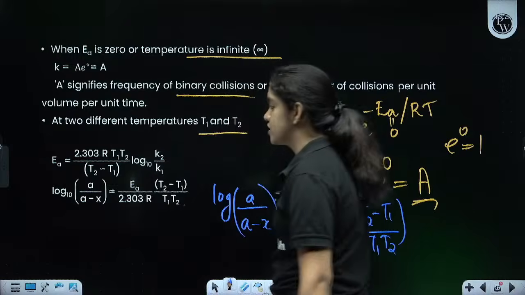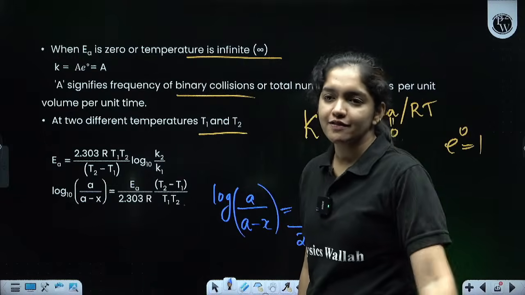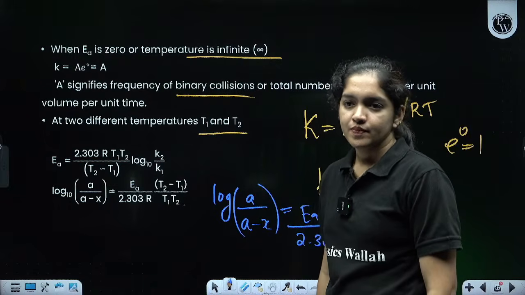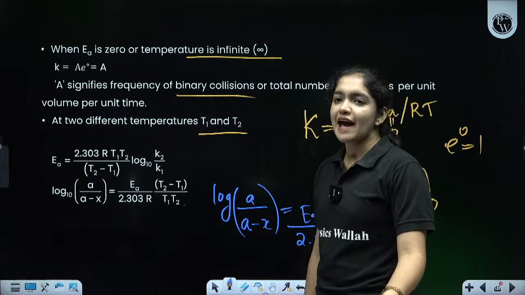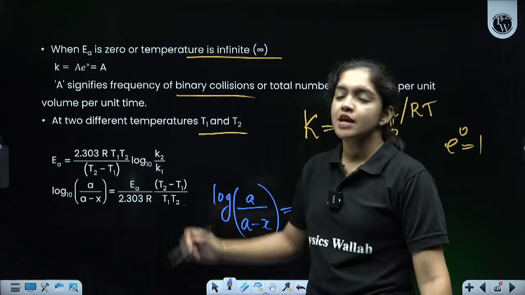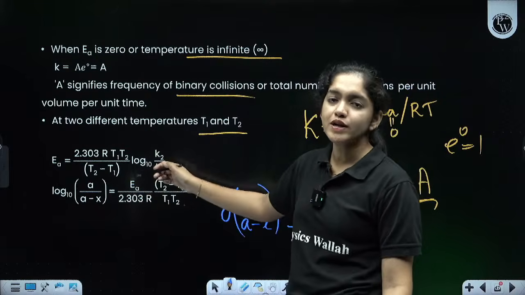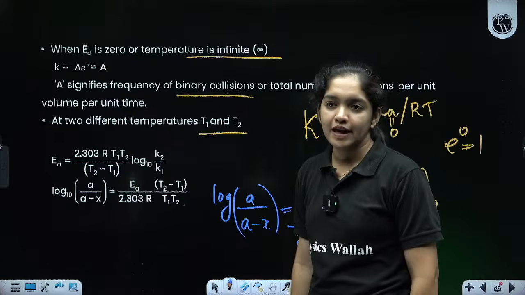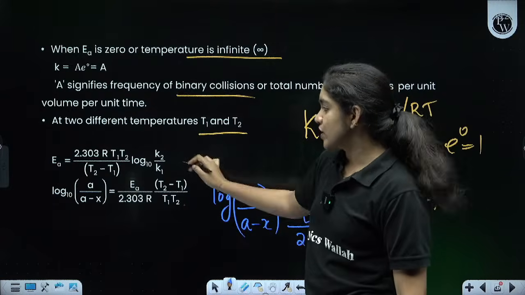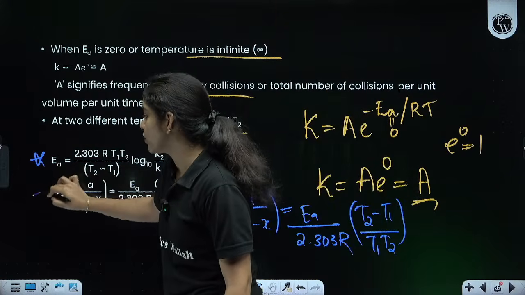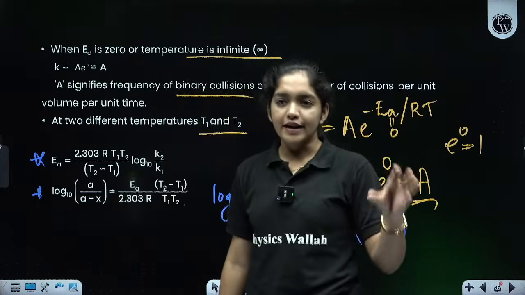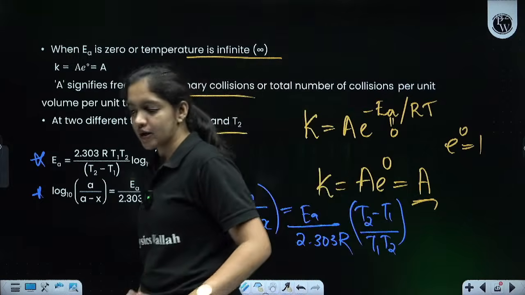This is the final equation, or we can calculate the activation energy using the equation 2.303 R T1 T2 divided by T2 minus T1 into log10 K2 divided by K1. Okay, clear? So these two equations are very important. Use them for your numericals, note it, write it down. It's very important for your numerical session.